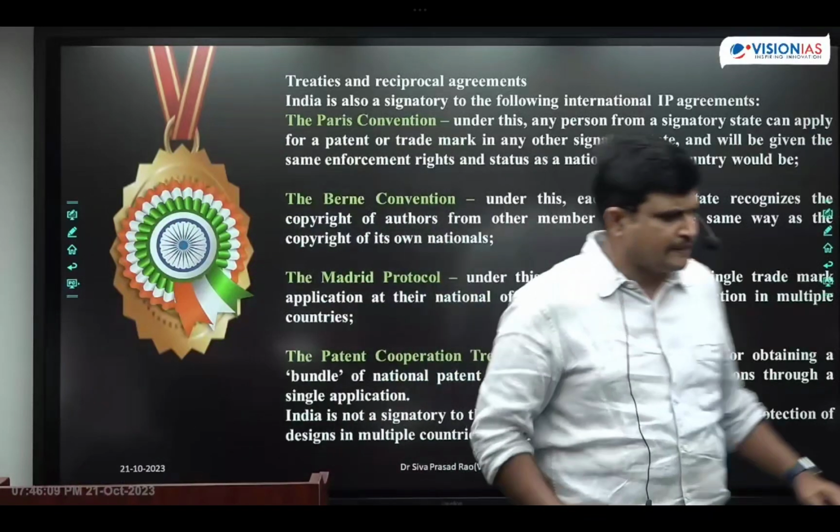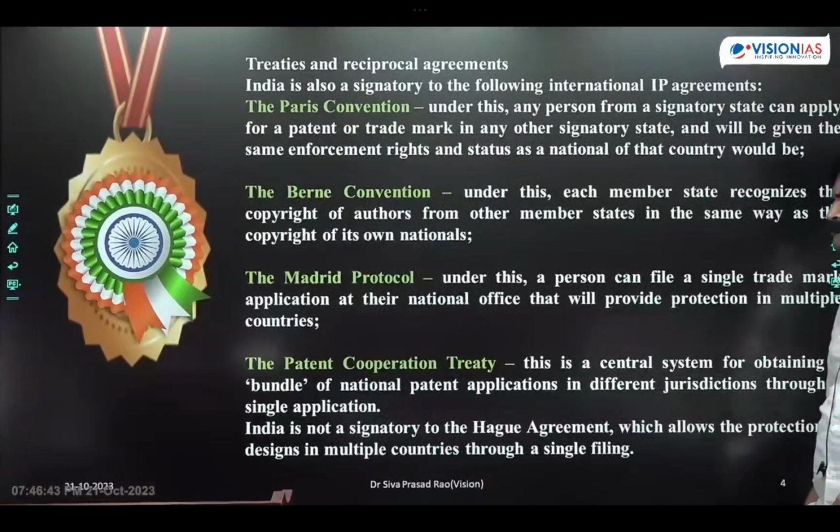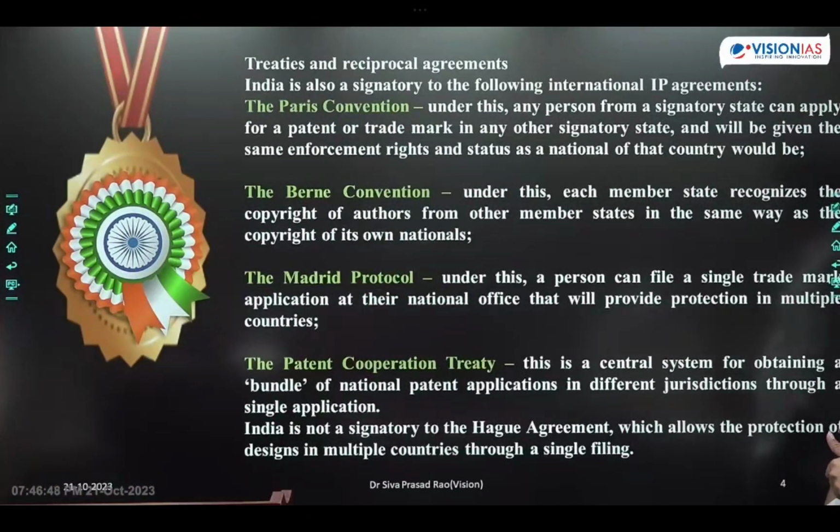We have started implementing intellectual property rights after becoming signatory to the following conventions and agreements: the Paris Convention, the Bern Convention, the Madrid Protocol, and the Patent Cooperation Treaty.